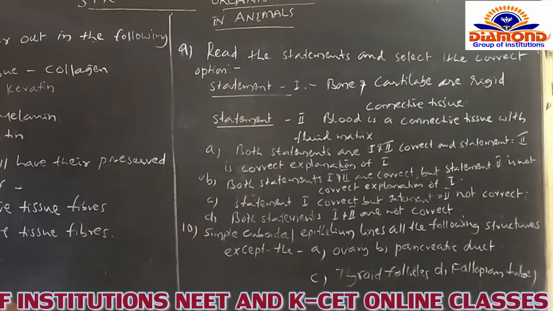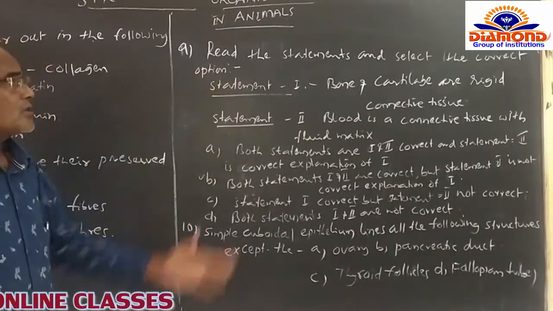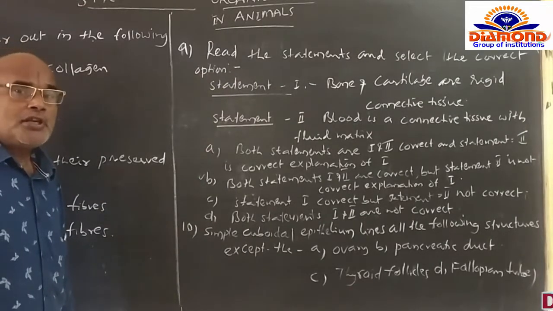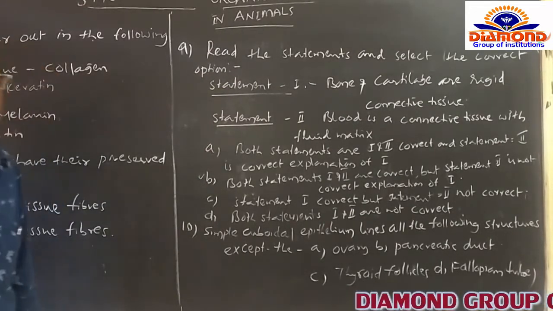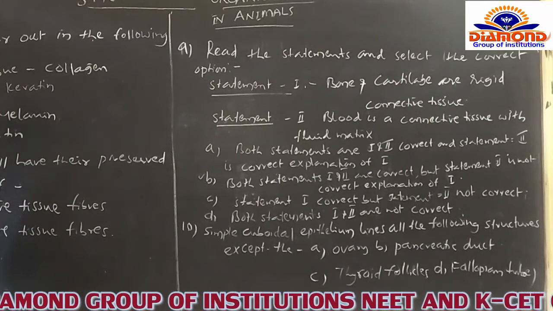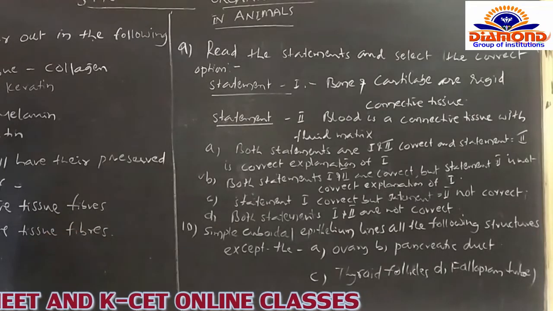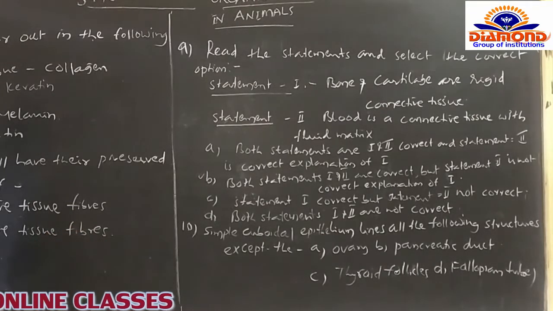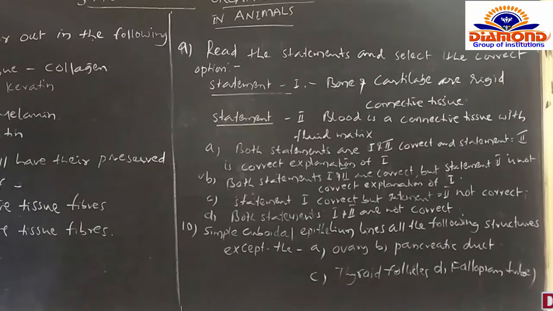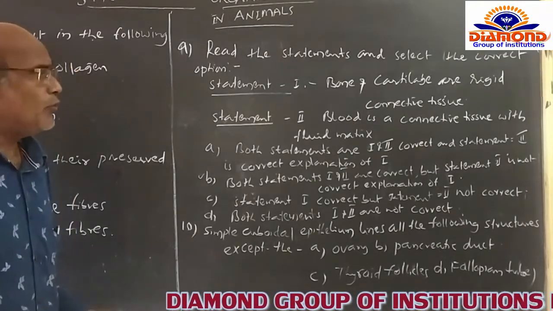Now I am going to read out another question. Read the statements and select the correct option. Statement 1 is like this: bone and cartilage are rigid connective tissue. Of course, they both are connective tissue, part and parcel of the connective tissue. And statement 2: blood is a connective tissue with a fluid matrix.